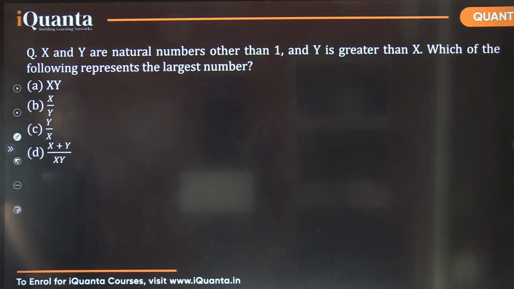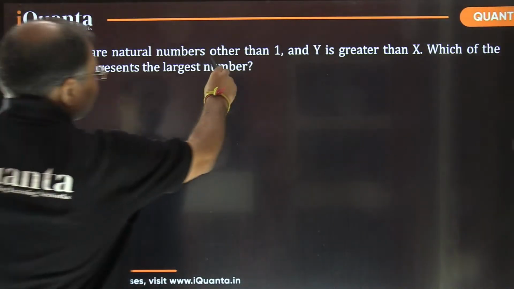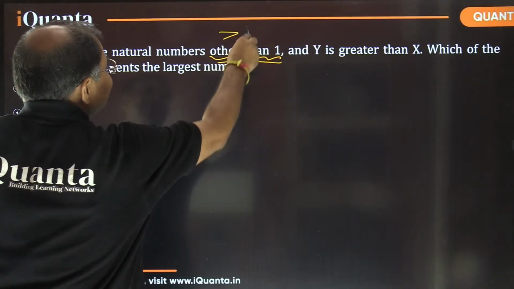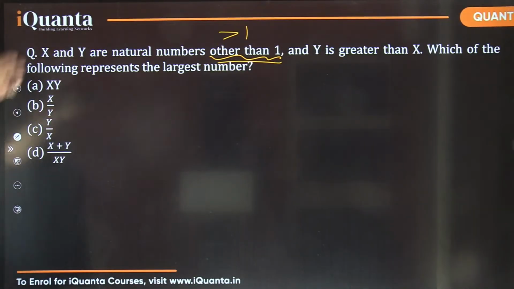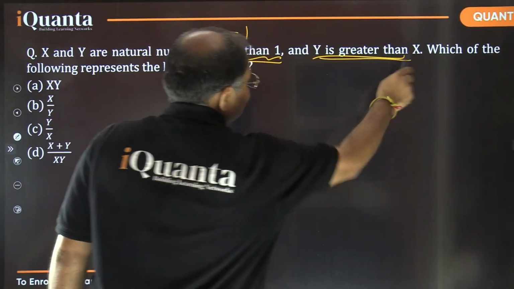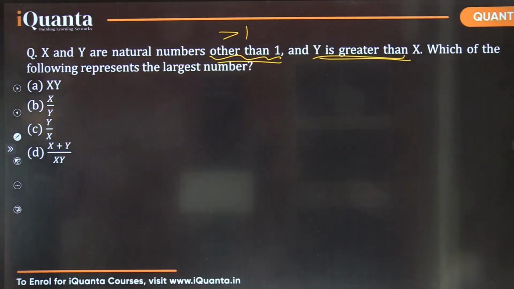Let's answer it fast. X and Y are natural numbers other than 1. Remember that, other than 1. Other than 1 means basically greater than 1. Okay, natural numbers start with 1 only. So where Y is greater than X, which of the following represents the largest number?